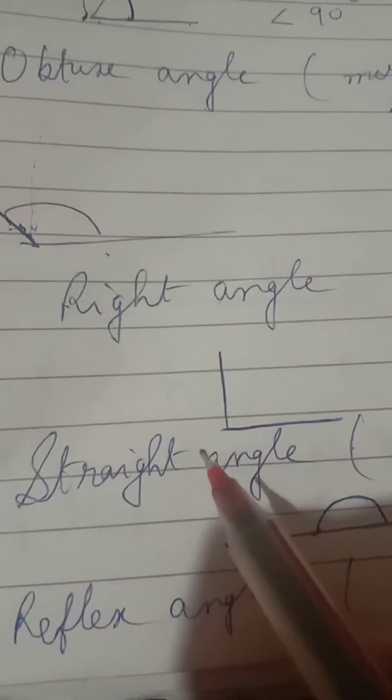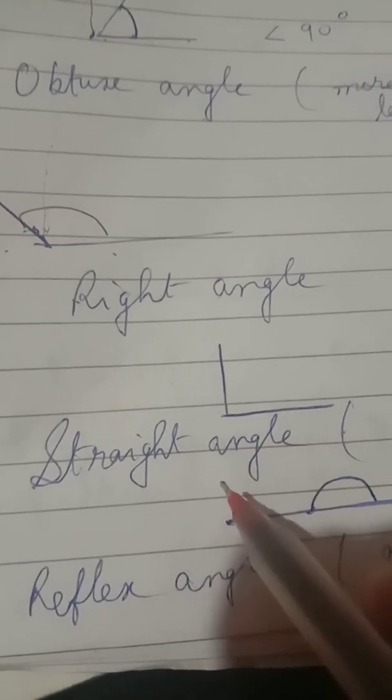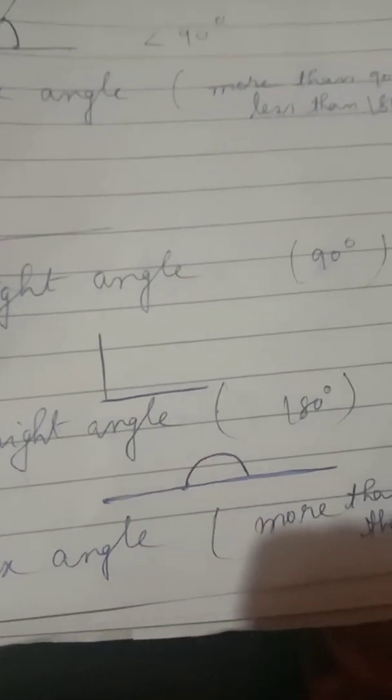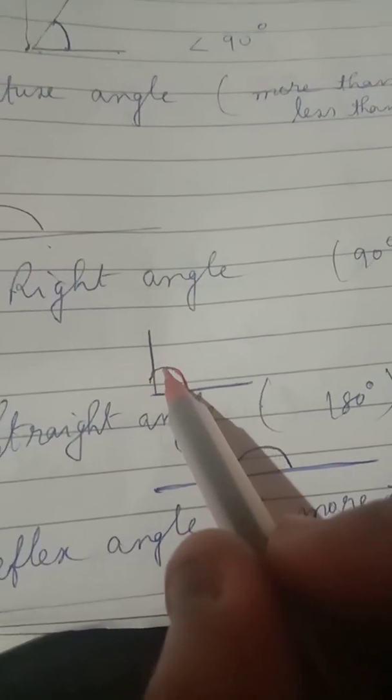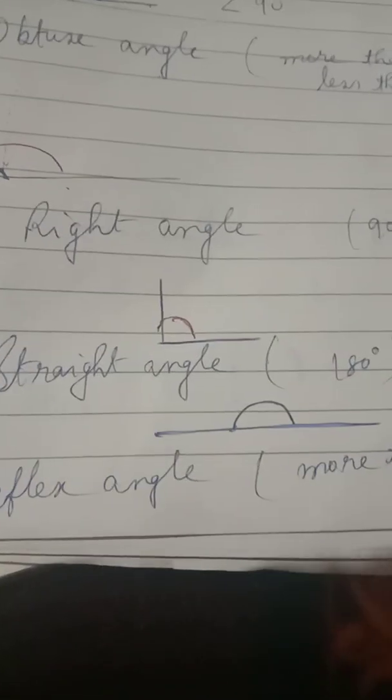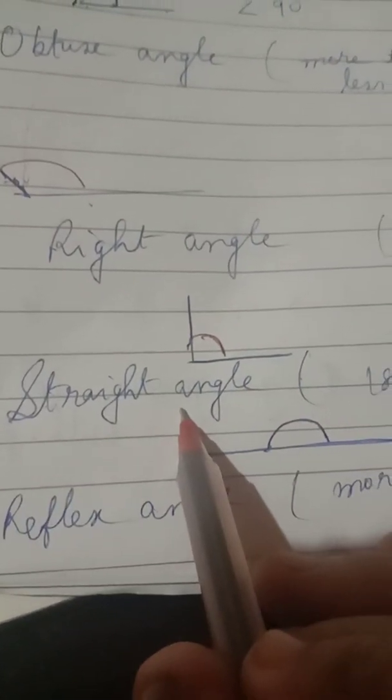Next is the right angle. When the measurement of the angle is exactly 90 degrees, it is called a right angle. Now the straight angle.